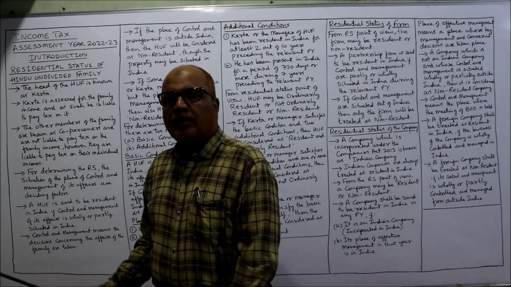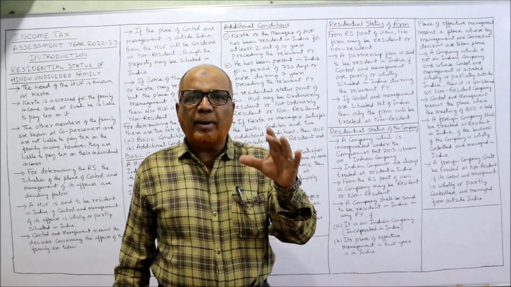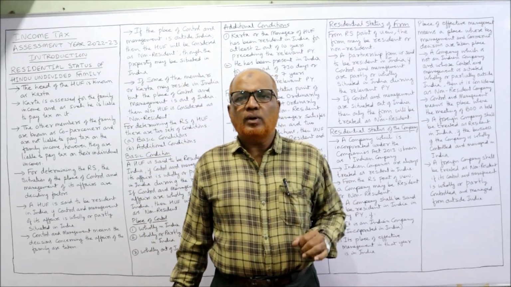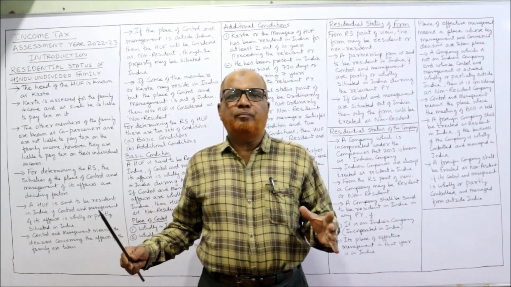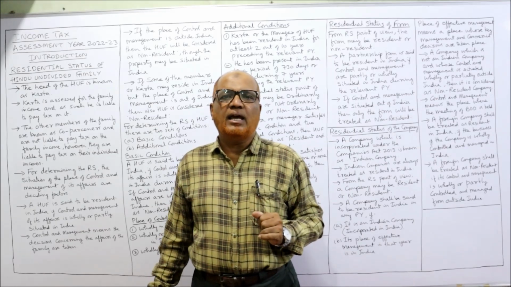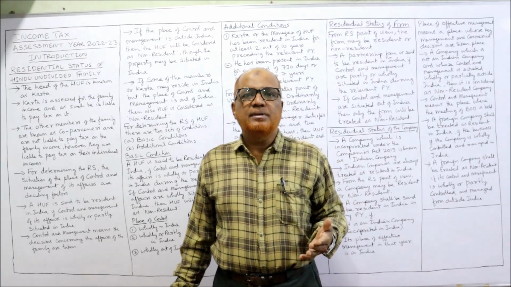Now, Hindu undivided family. This is also one of the persons from the income tax point of view. So what is Hindu undivided family? It's a group of persons lineally descended from a common ancestor and they are running the business. So it's a family business.